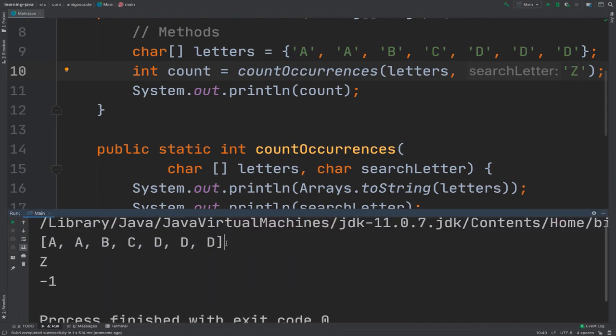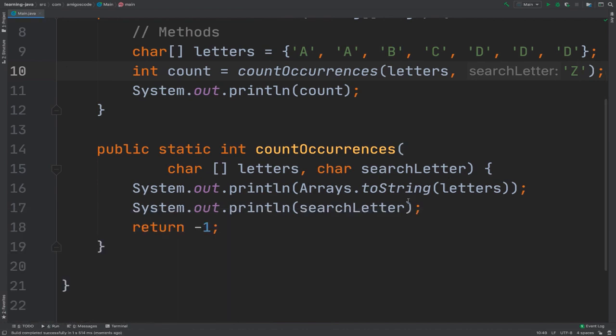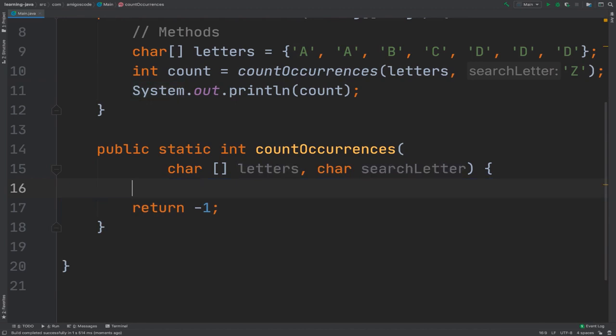This is the array, and inside of this array we want to search for the letter Z. Now that we have those two arguments coming into our method, let's go ahead and do some search. We're going to use a for loop: for char c in letters. Or actually, let me simply say letter.